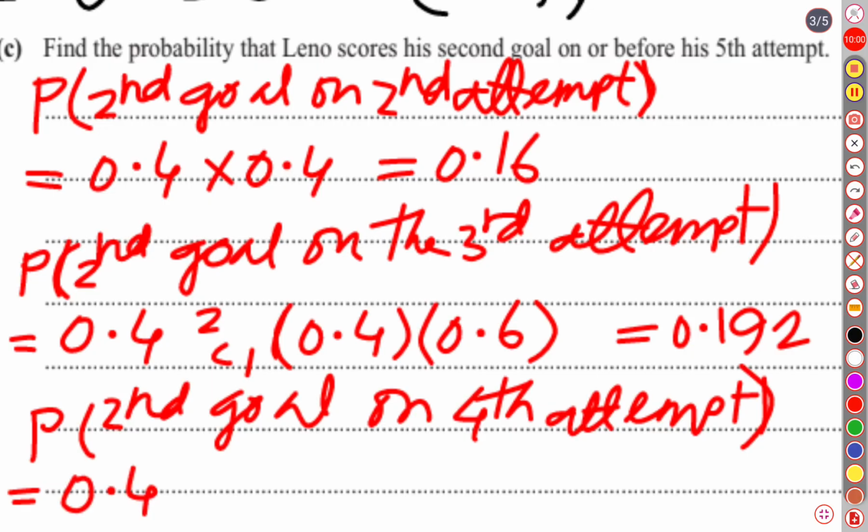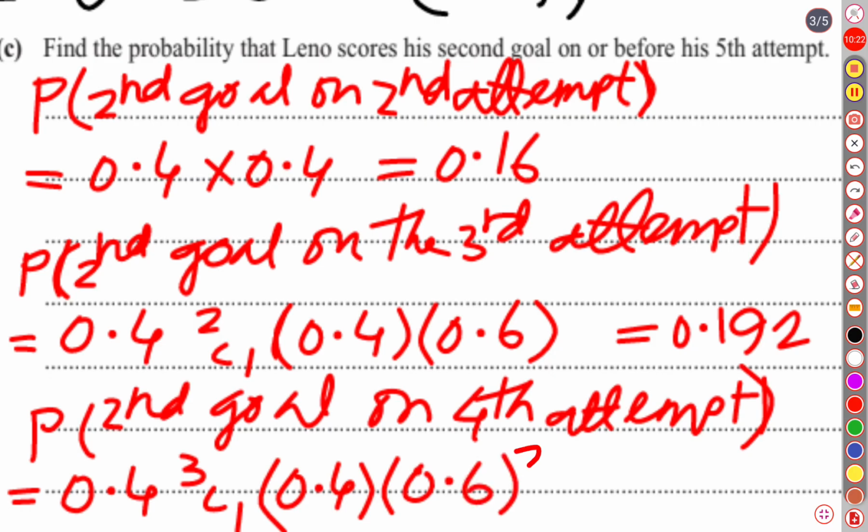Now among the first three attempts, we don't know when he succeeded. So there was one success, two failures. One success has probability 0.4, and the probability of each failure is 0.6, two times.